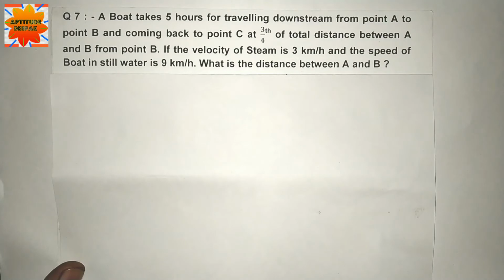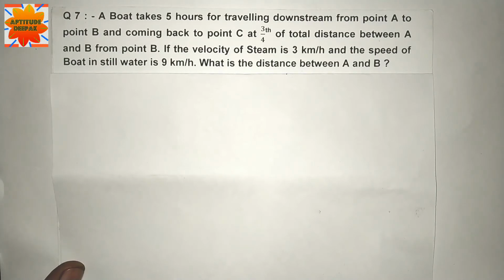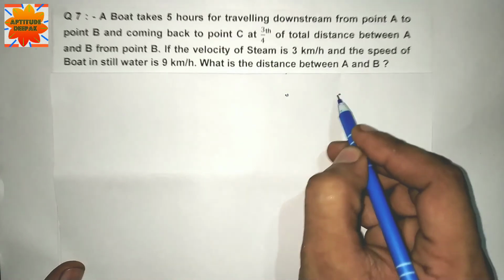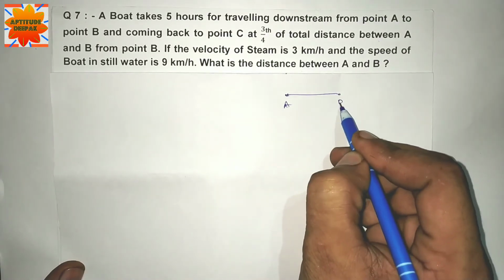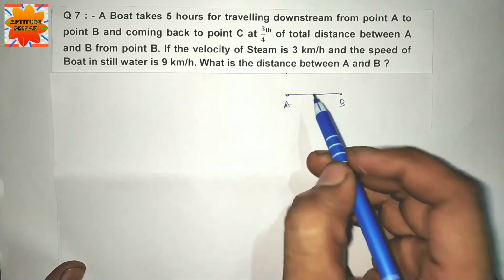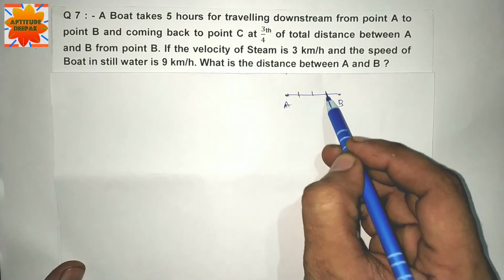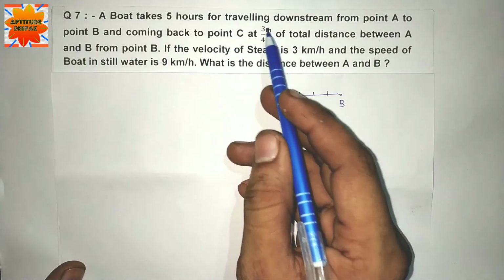Question number 7. A boat takes 5 hours for traveling downstream from point A to point B and coming back to point C, at 3/4 of total distance between A and B from point B. If the velocity of stream is 3 km per hour and the speed of boat in still water is 9 km per hour, what is the distance between A and B? Distance between A and B has total parts 4: 1, 2, 3, 4. Point C is on 3 parts.